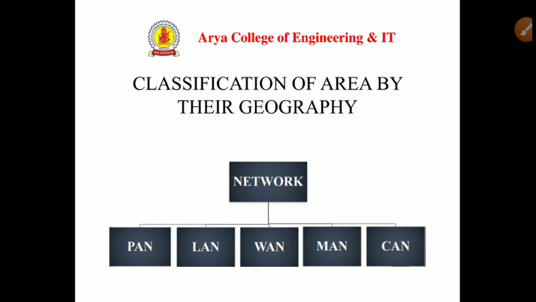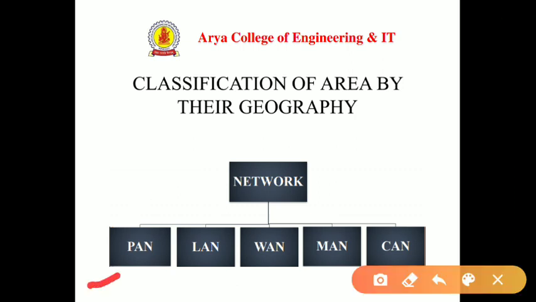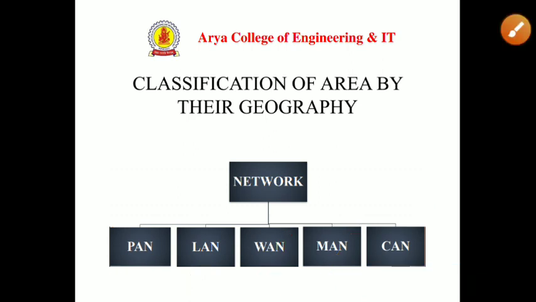Okay, so we have another classification of computer networks, on the basis of geographical area. We can classify networks into various categories. First one is PAN, second one is LAN, third one is WAN, then MAN, and CAN. These are the basic area networks. So first one is personal area network, second one is local area network, third one is wide area network, fourth one is metropolitan area network, and CAN stands for campus area network.